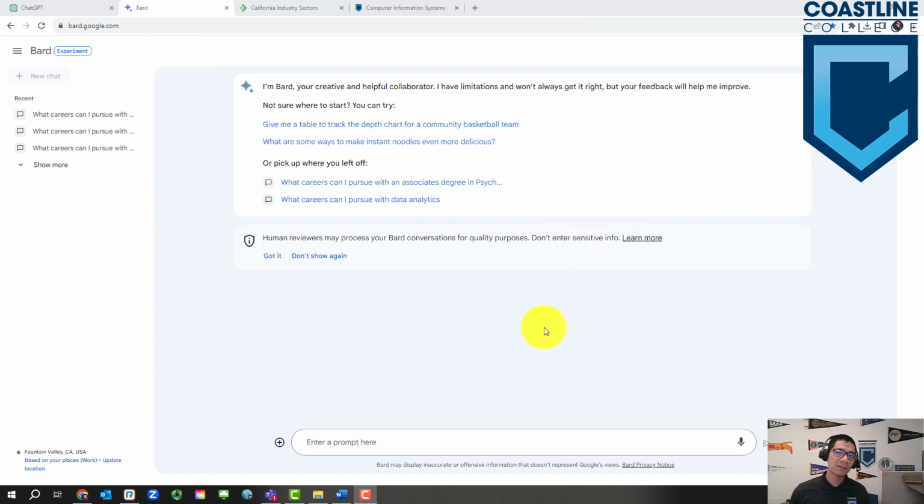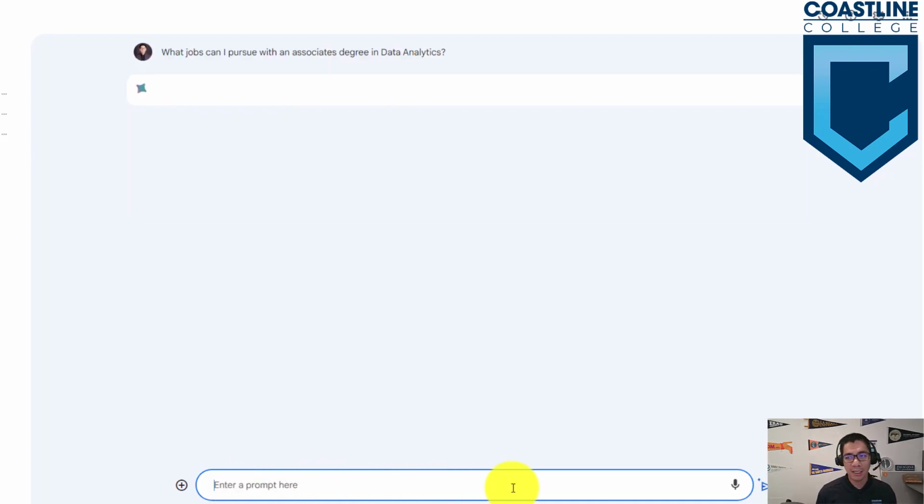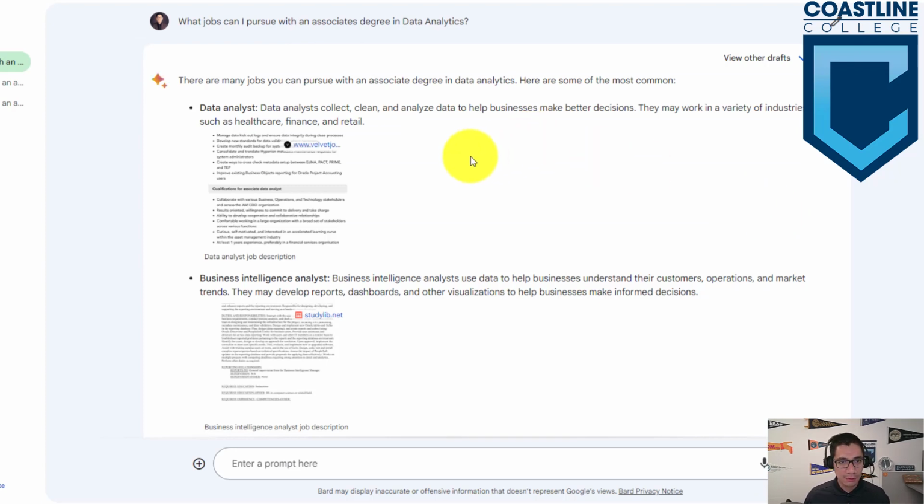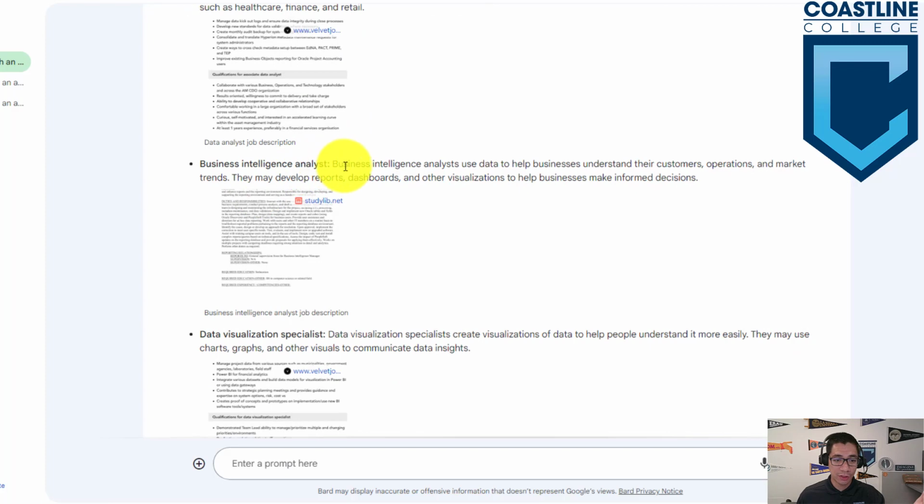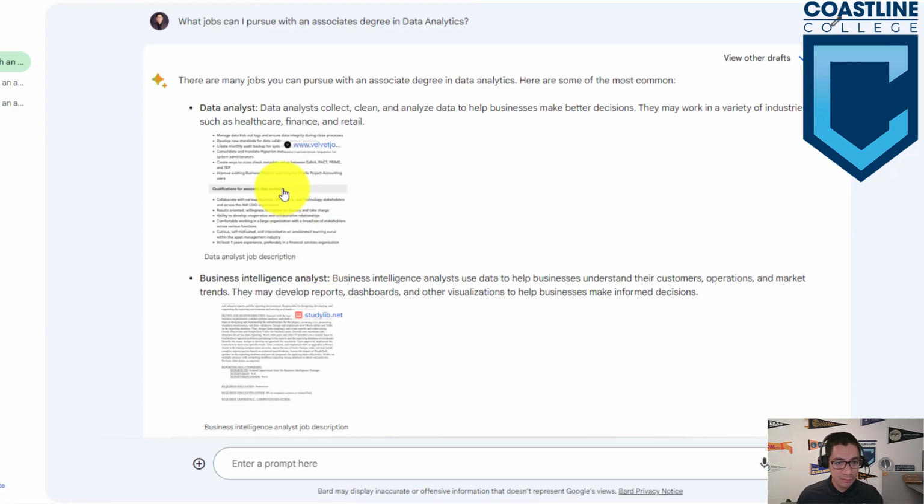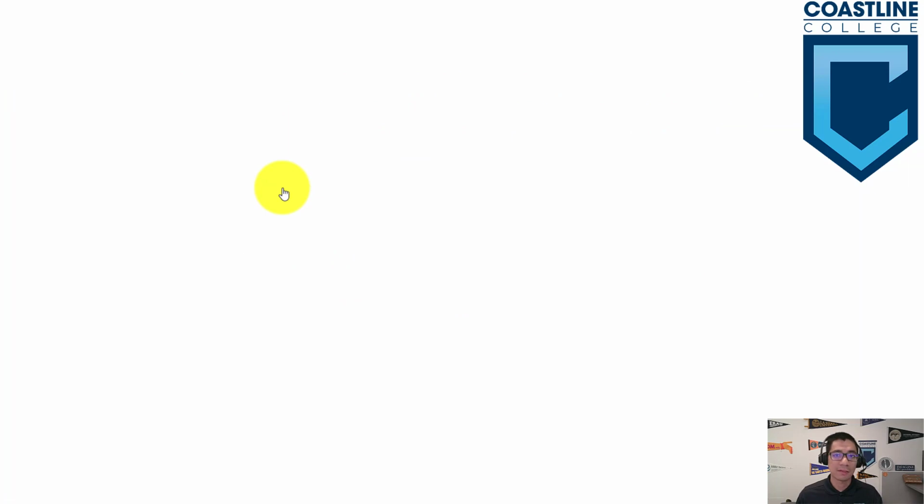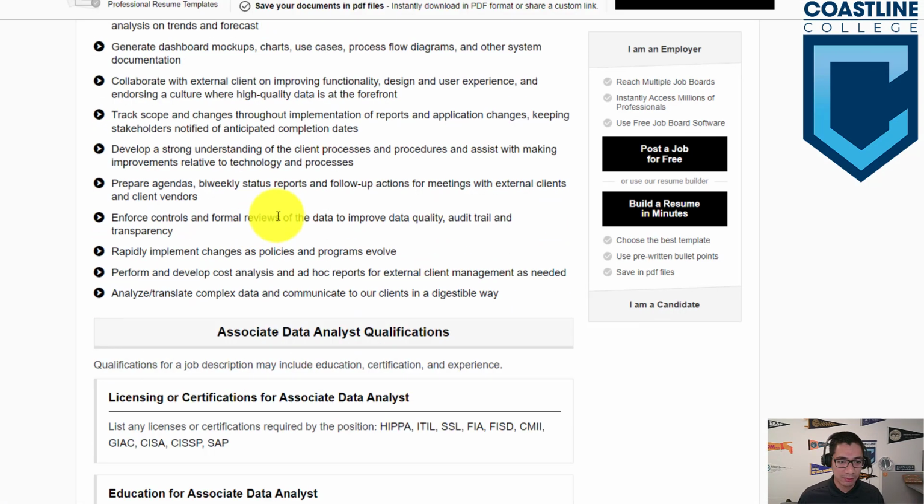For example, let's say you want to know what kind of jobs you could get with an associate's in data analytics. So right here on the chat, I'm going to ask it, what jobs can I pursue with an associate's degree in data analytics? Click enter. As you can see, they give you different titles here, such as data analyst, business intelligence analyst, data visualization specialist, with different links. If I click on data analyst, let's say you're wondering what that is, it gives you more information about the job.